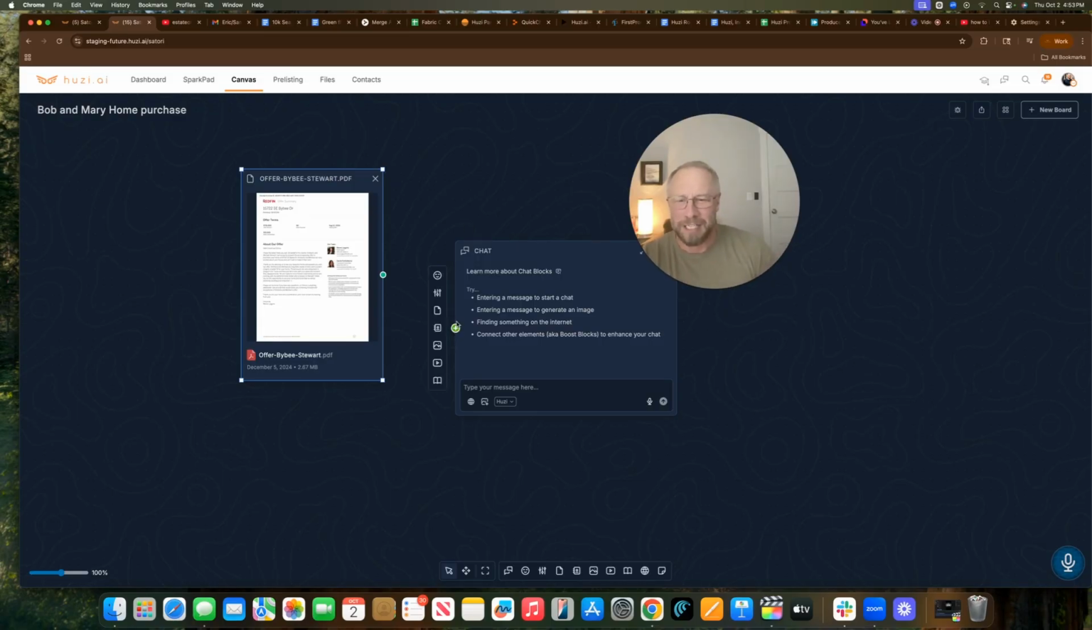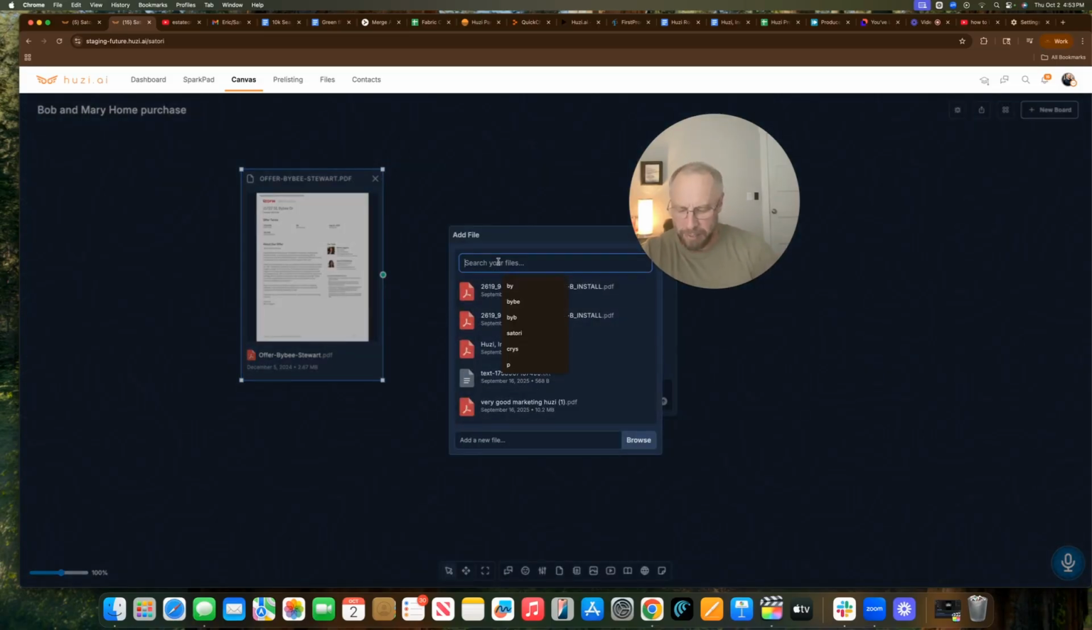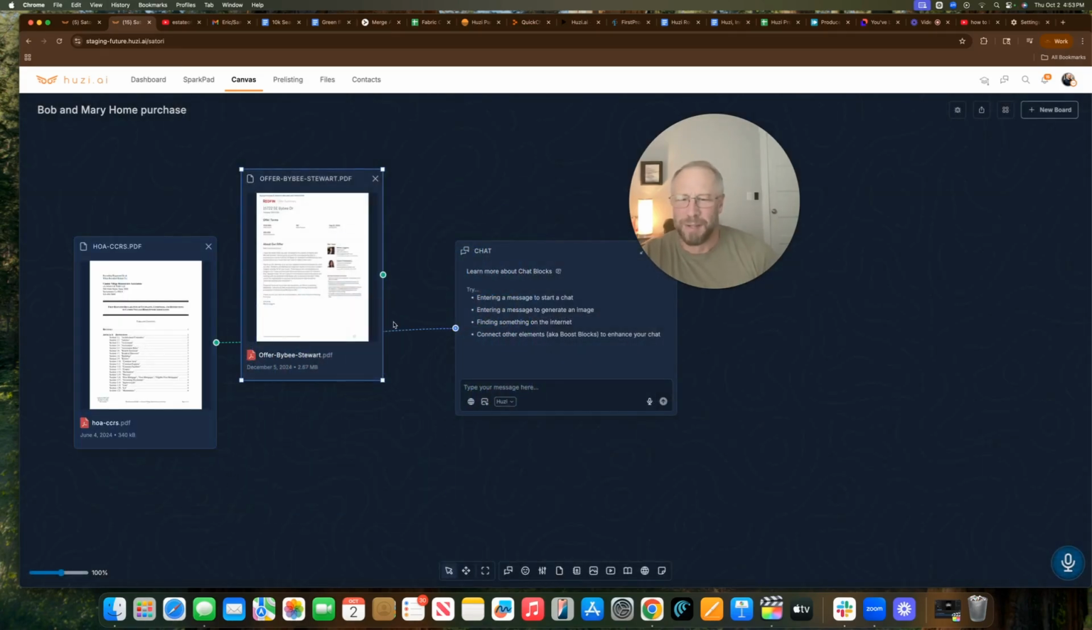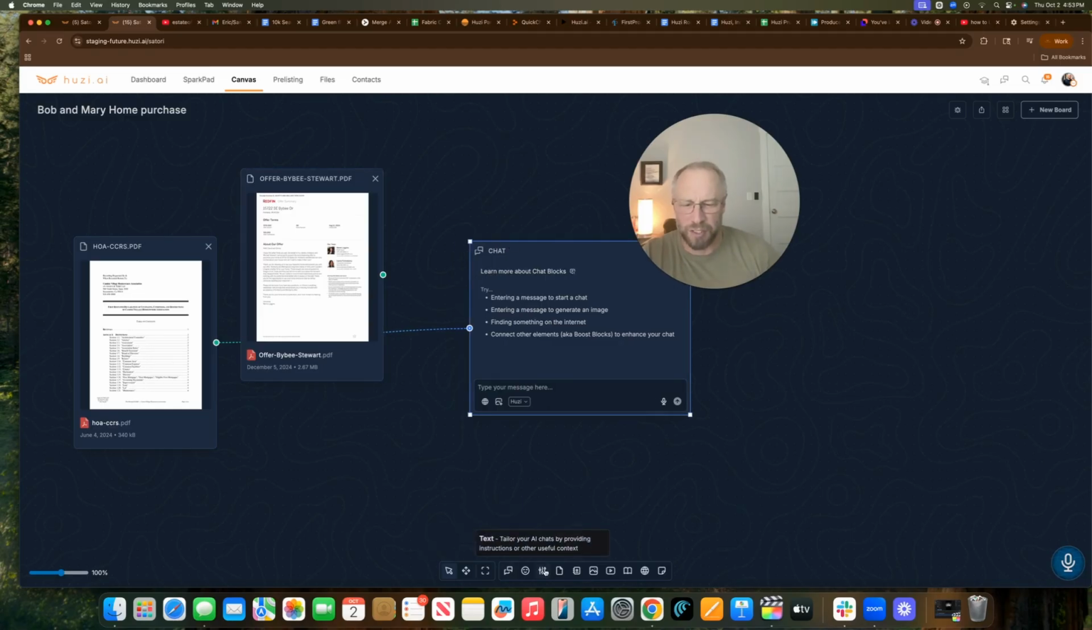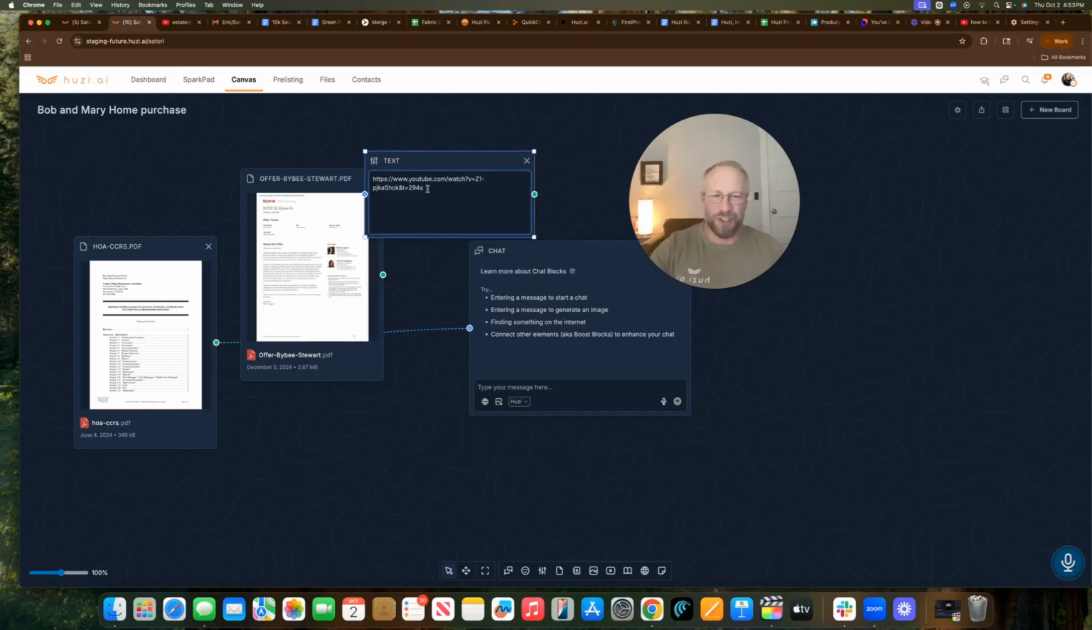Either way, let's go ahead and also grab a copy of the HOA documents. Let's get the HOA and CCR documents here. And then the other thing that we did was those set of instructions. So we had given it a custom set of instructions. Now, I'm not going to show you exactly how to build those instructions now, but just know that this is a system prompt that we teach our students exactly how to create.